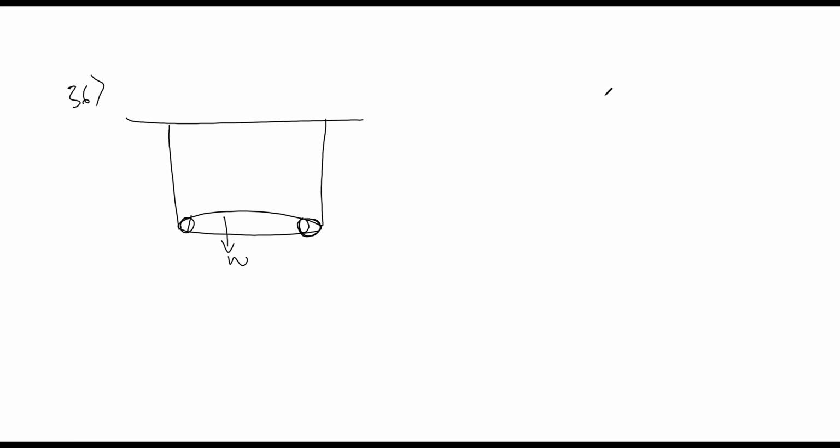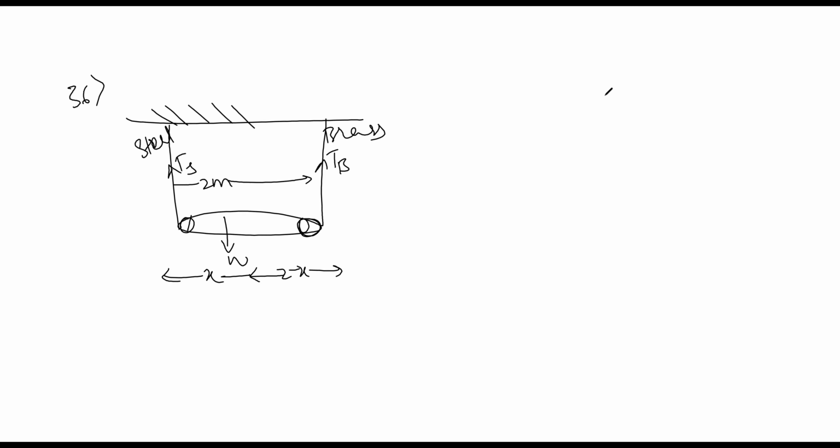So look, if we draw the diagram of the situation, let us consider this is the rod that is hanged there and this is the weight. Take this distance as x, so this one is 2 minus x distance. Let us consider this is 2 meter length, and this is the tension of steel and brass. Here this is the steel rod and this is brass. Both the rods are hanged to the hanger.